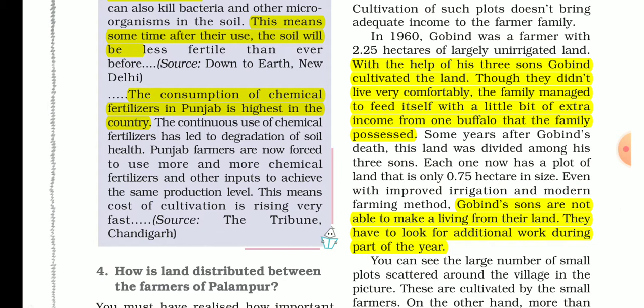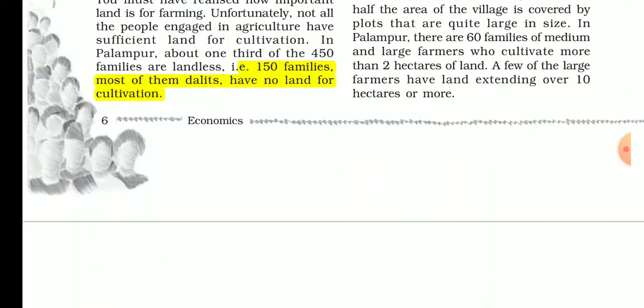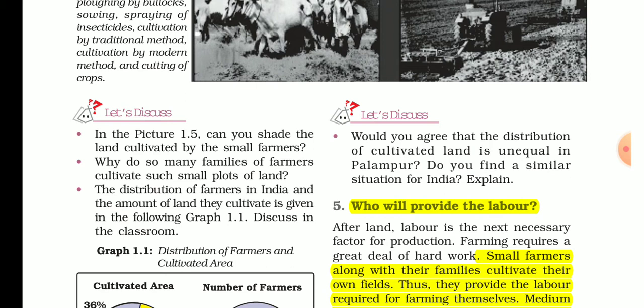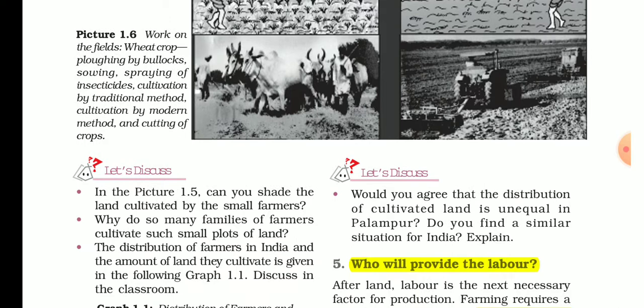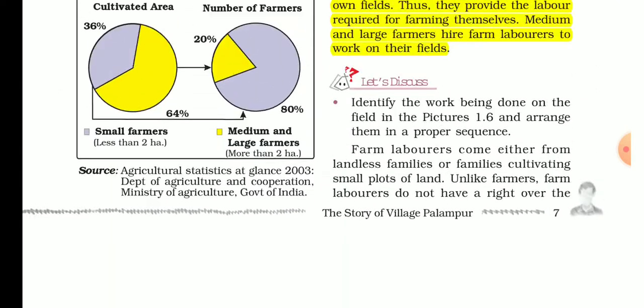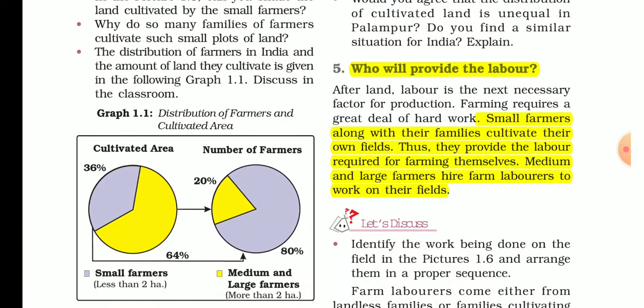So what they have to do, if their land is very less and they can't get a surplus amount of production to sell, then they have to search for additional work. So how will they get additional work? They can go for other work in other agriculture fields so that they can earn more money, or they will get work as regular workers for large and medium farmers.